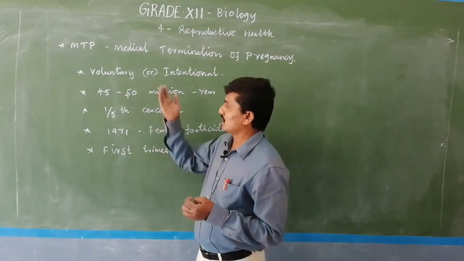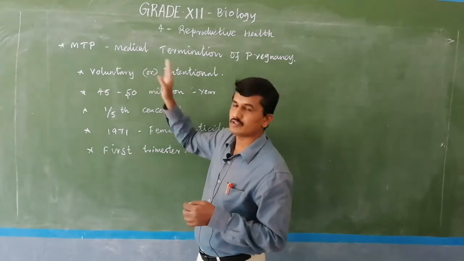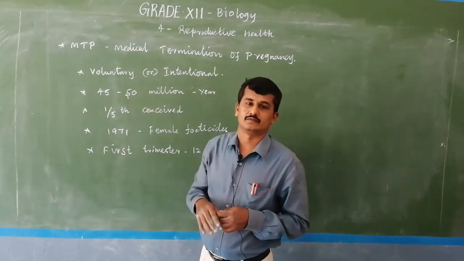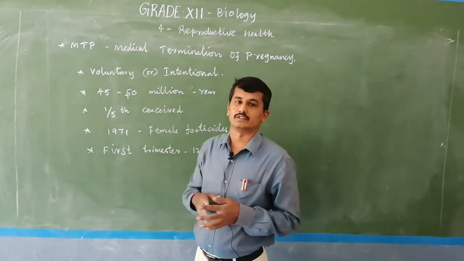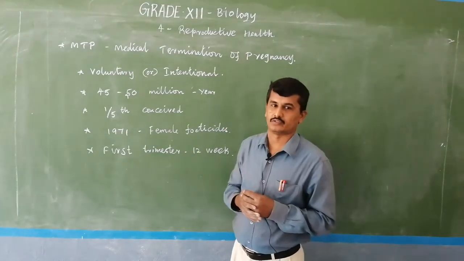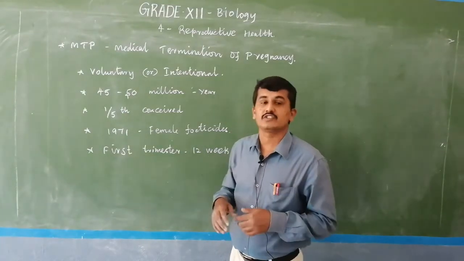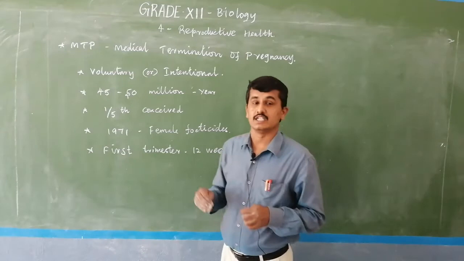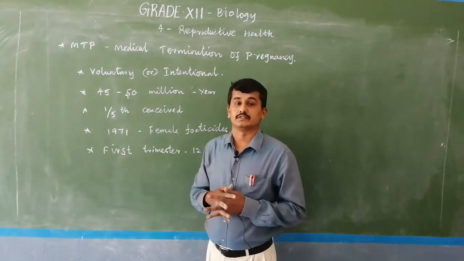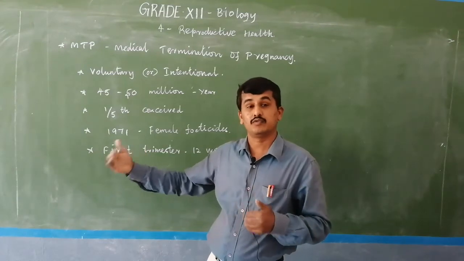MTP is like abortion, but voluntary abortion. Naturally, abortion may take place before the full term, but here intentionally and voluntarily we abort the child before the full term development.